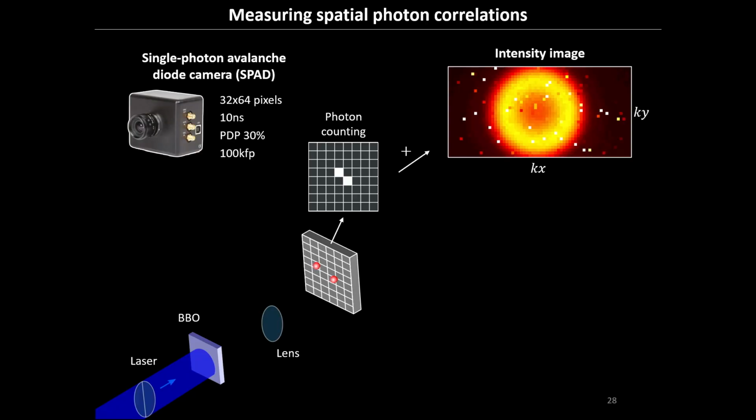But because you have access to all the photons individually, you can also start measuring correlation. For example, let's fix this pixel as a reference pixel. Now what I'm going to do is look at this pixel and only keep the other clicks if I have a click at this pixel. It's called a conditional image. You condition your image onto a click at this pixel. You redo the experiment.